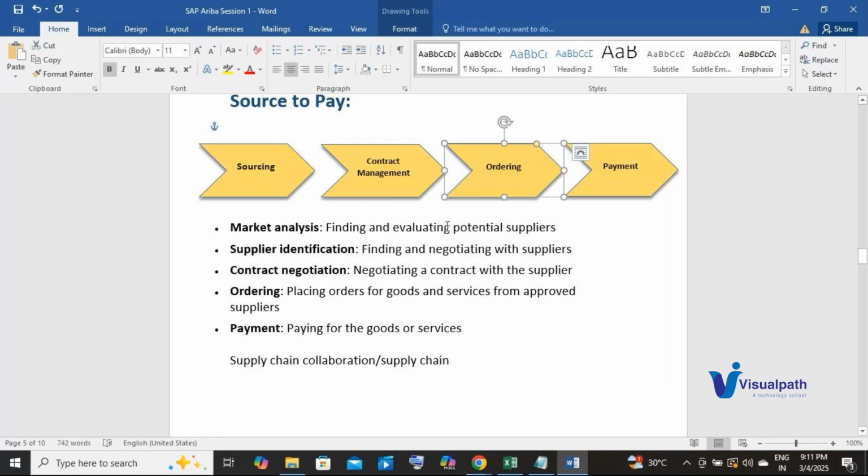Then in ordering, we place the orders for the goods and services from approved suppliers. Then finally we make the payment, which is paying for the goods or services that the supplier has offered.